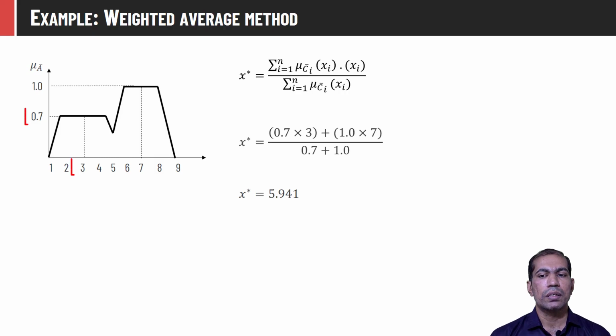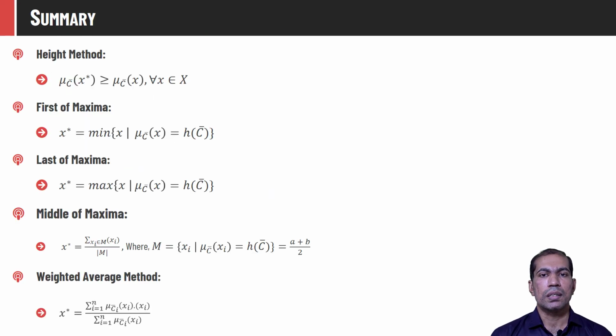So that would be 0.7 into 3 plus 1.0 into 7 divided by 0.7 plus 1.0, which will yield 5.941.